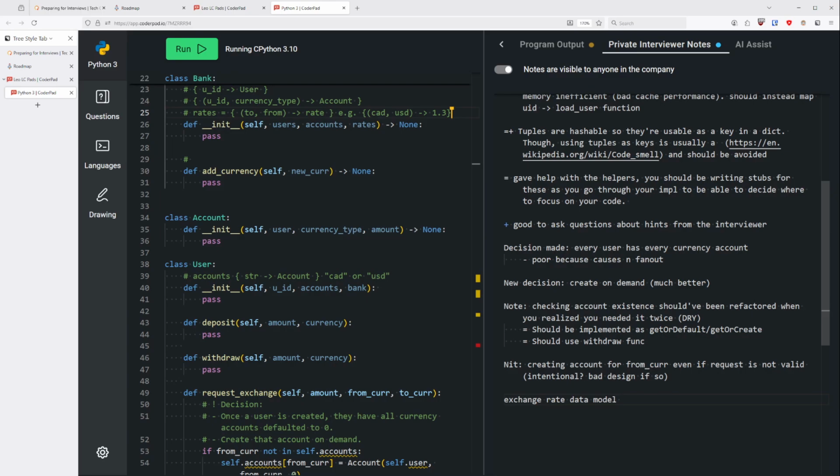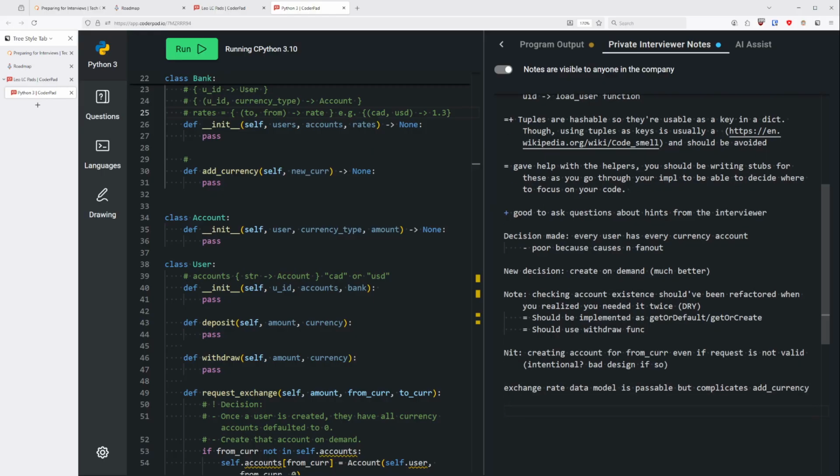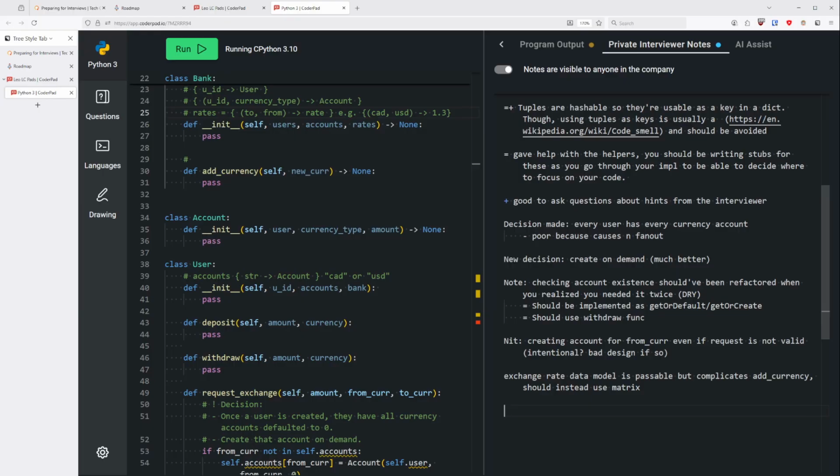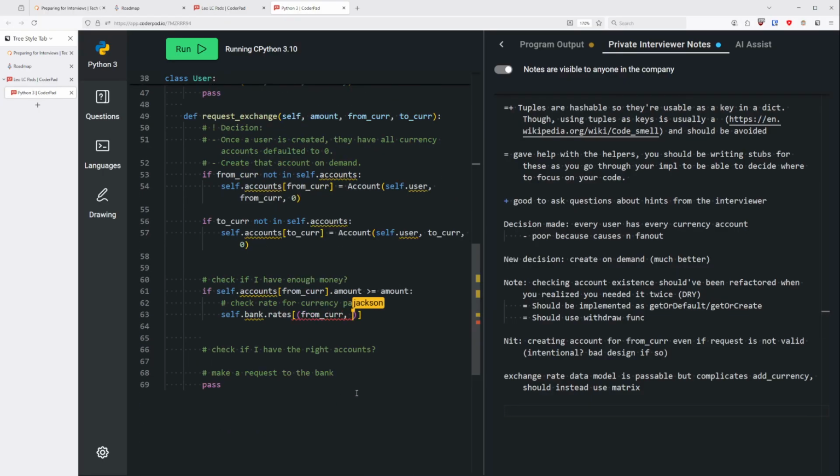Okay. Then I will have to access bank.rates using from, to.